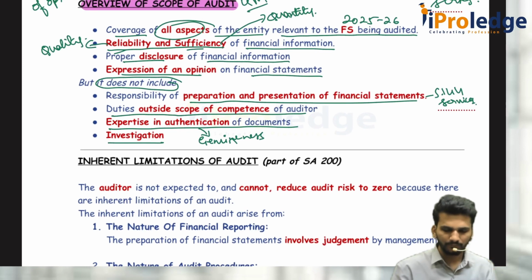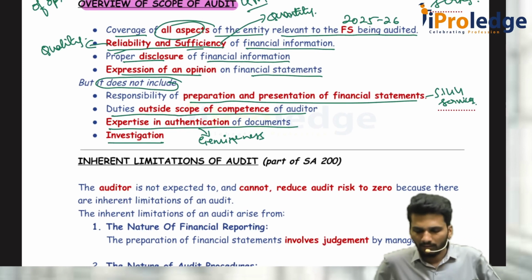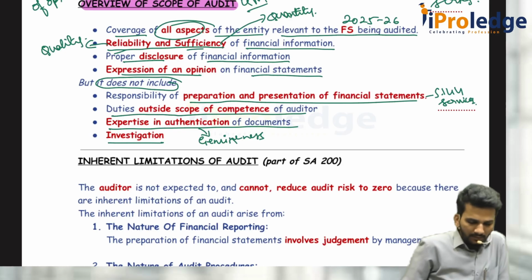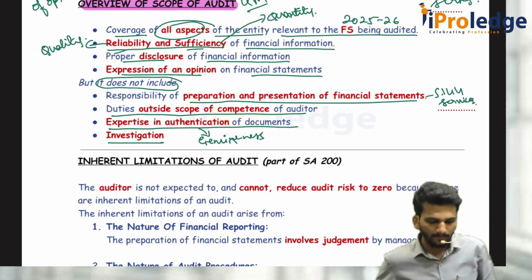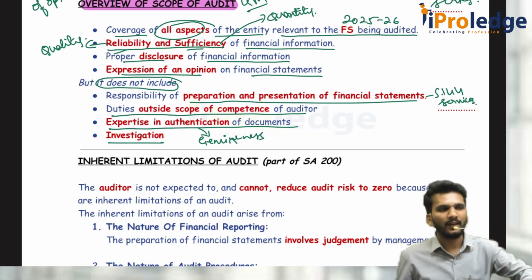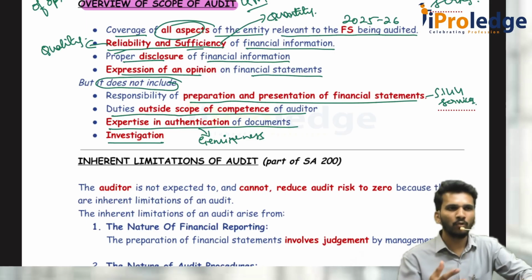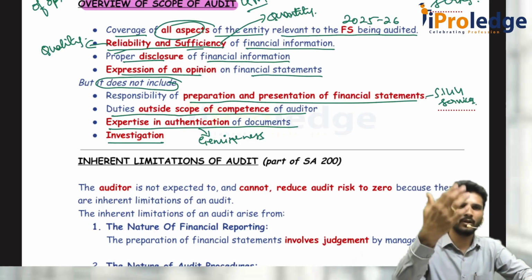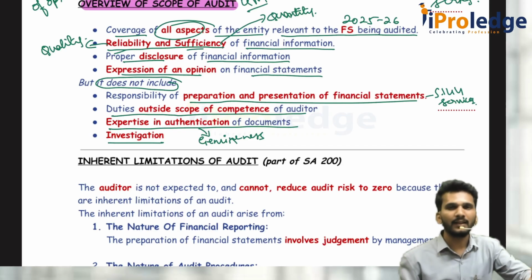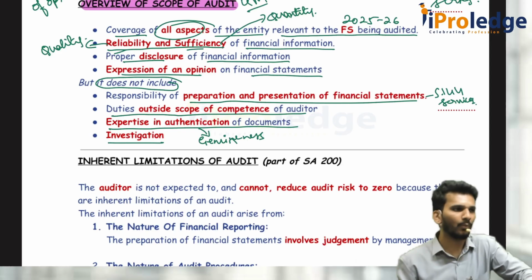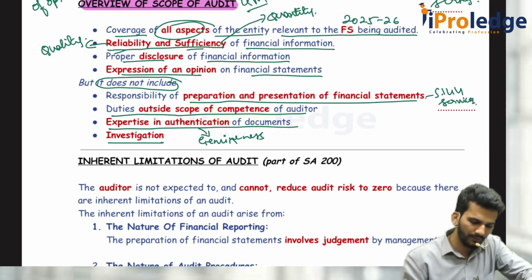Then comes, whenever we discussed the auditor's definition, the auditor is to obtain reasonable assurance. That means I should obtain the assurance, and based on that I should give the report to you. I am telling reasonable assurance. That means a high level but not 100% absolute. Why? Because of these factors.